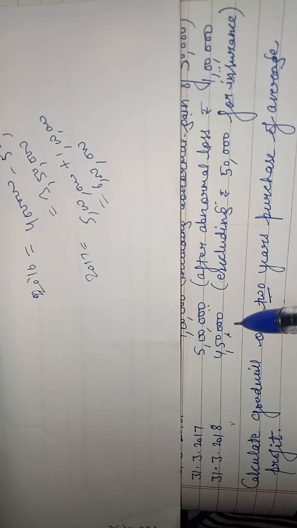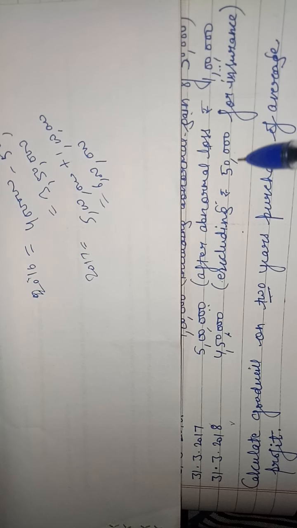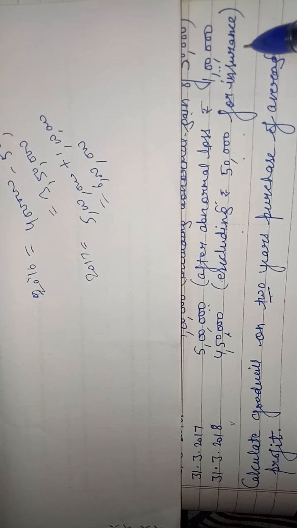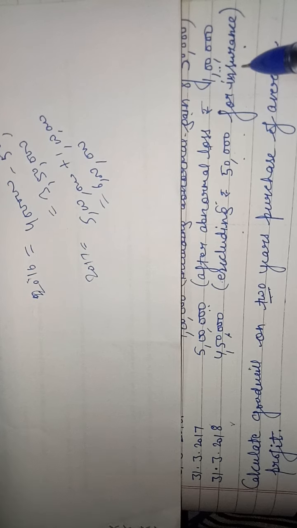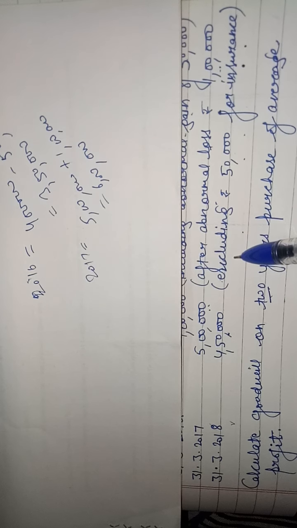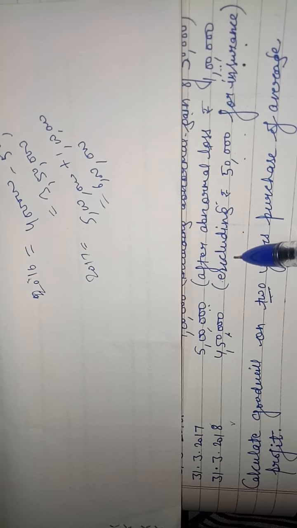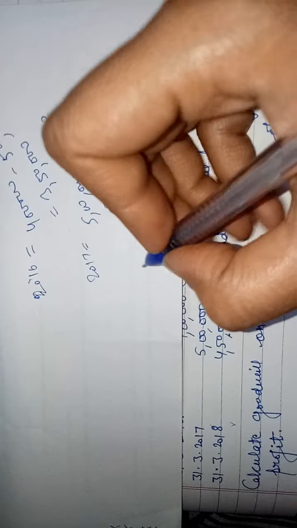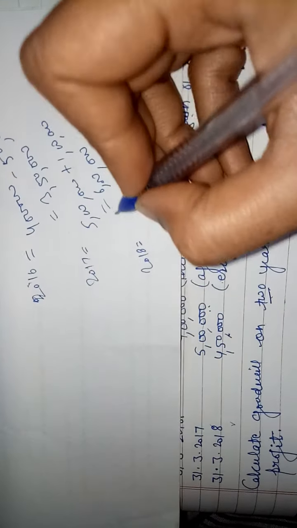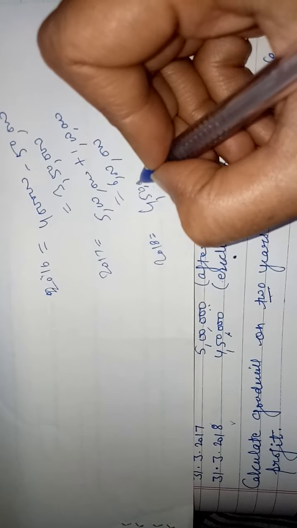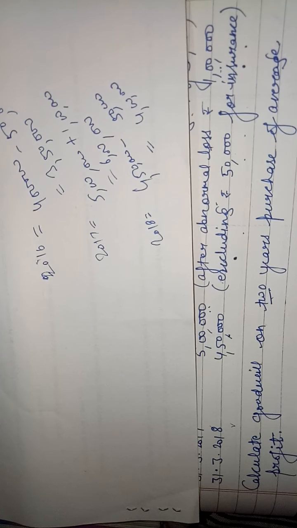In 2018, 4 lakh 50,000 excluding 50,000 for insurance. Insurance means normal expense of business and it is excluding, means not deducted. So according to rule 3, normal expenses of business should be deducted from profits. So in 2018, 4,50,000 less normal expense 50,000. Profit is 4 lakh. Clear?